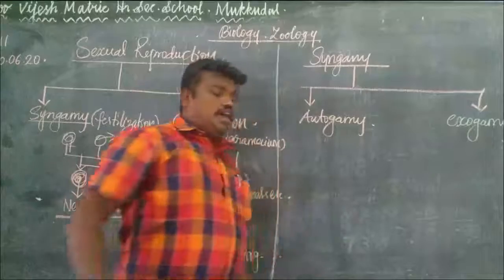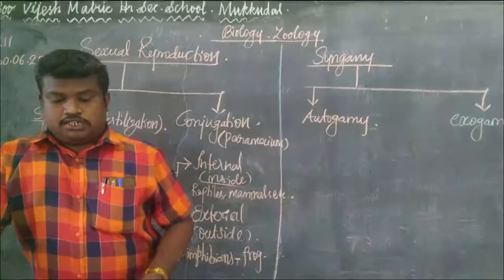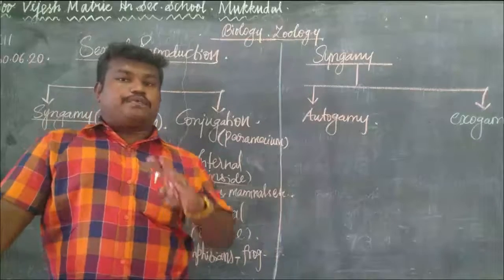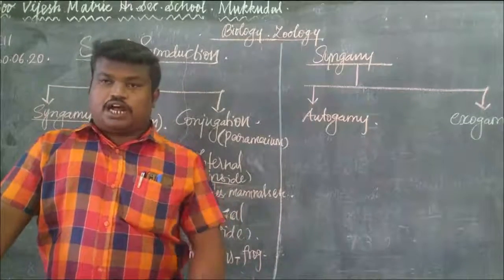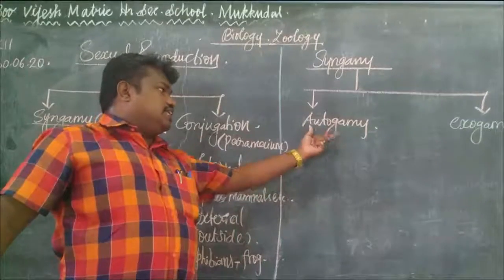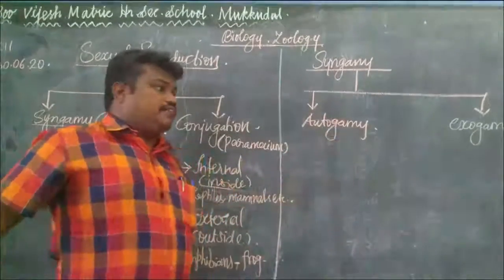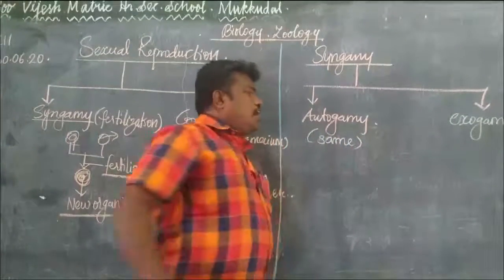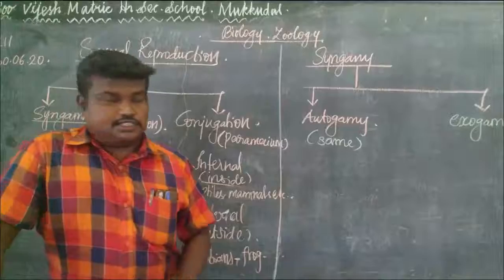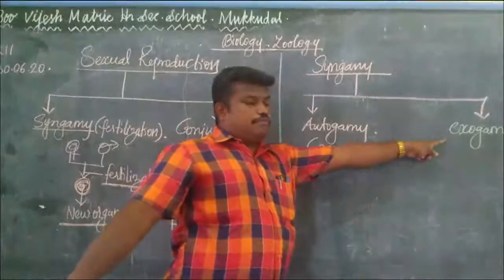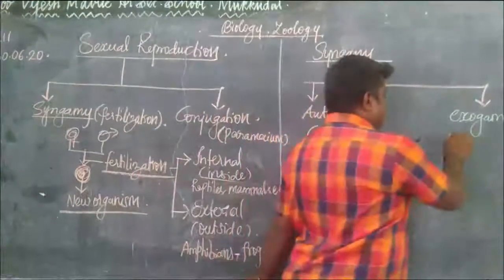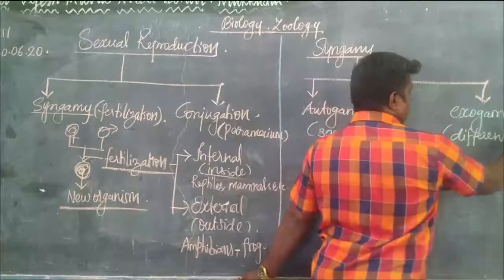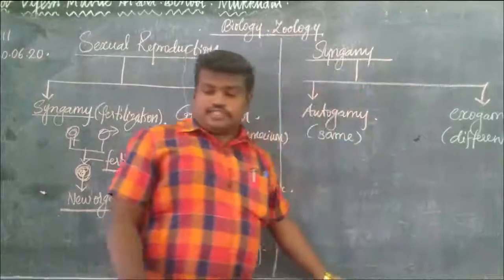Autogamy means the fusion of male and female gamete produces the same individual or same organism. That is said to be autogamy. Exogamy means it will produce a different organism.